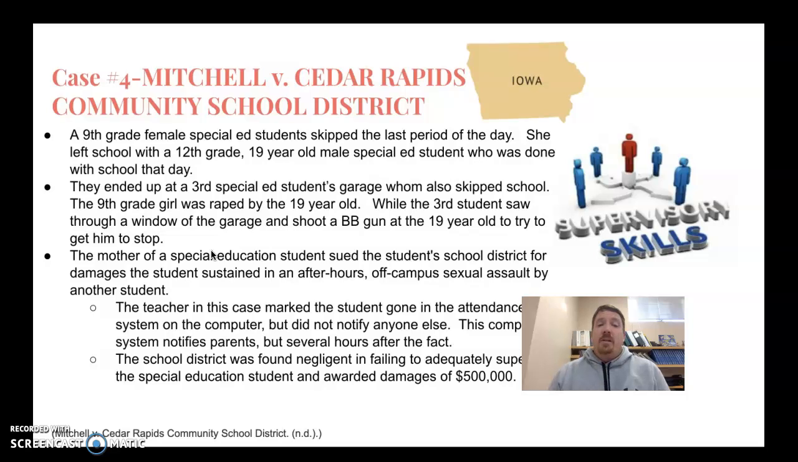The mother of the special education student sued the school district for damages the student sustained in an after-hours, off-campus sexual assault by another student. The teacher in this case marked the student gone in the attendance system on the computer, but did not notify anyone else. The computer system notifies parents, but not for several hours after the fact. The school district was found negligent in failing to adequately supervise the special ed student and was ordered to pay damages of $500,000.